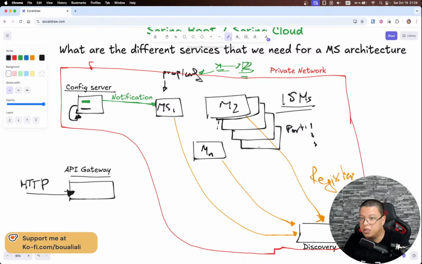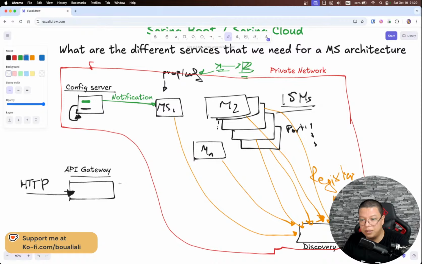All right. So now when we scale up, each instance will also register in this discovery server. Each instance needs to register in here. So we might have microservice 2 with instance 1, instance 2, instance 3, instance 4, of course with the port right here, and with a bunch of information, such as whether the application is up or down, and so forth. Now we mentioned that we cannot and we should not access any instance or any microservice from the outside. We need to go through an API gateway.